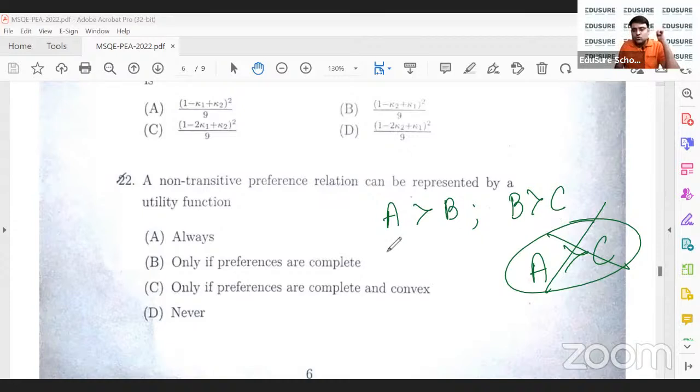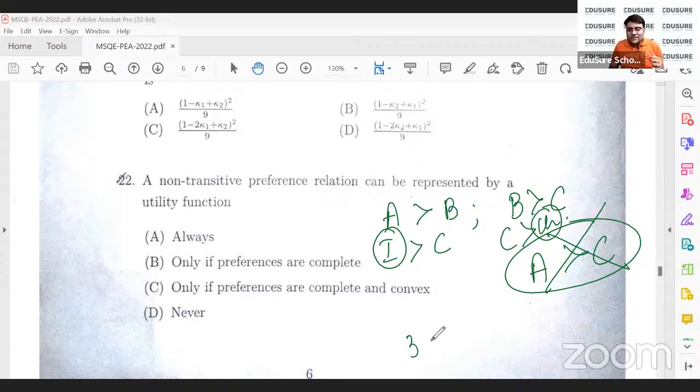The consumer may choose an ice cream over a Coca-Cola over a chocolate, and an ice cream and a chocolate cannot be compared. So in that case, we cannot represent this by a utility function, because a utility function in its essence has to be transitive. It has to be transitive because it's a number.